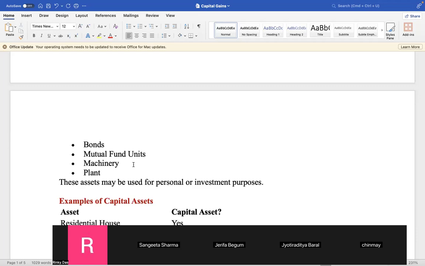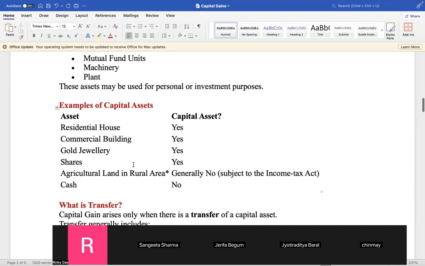Why? Because in future you will be earning profit out of them. So this is investment purpose, or maybe you are using it for personal use. No problem. In both cases, these are capital asset. But when you purchase goods and sell goods, those goods that you purchase for sale are not capital asset. These are current asset. If you sell those goods, it is not capital income. Capital gains is not there. So you have to understand the difference between business and capital gains. This is a very important point to understand. I'll be happy with your questions later on.